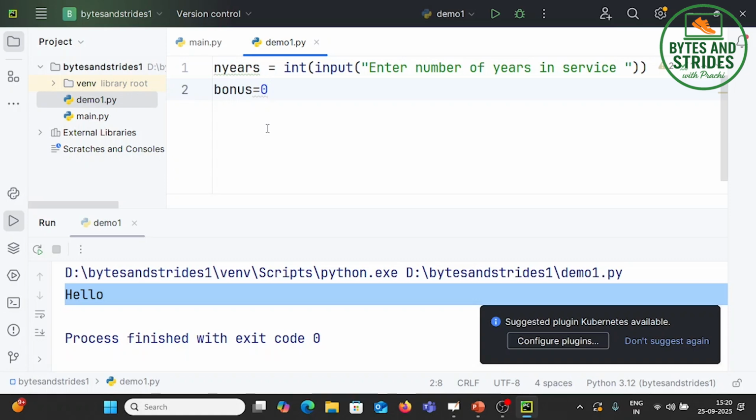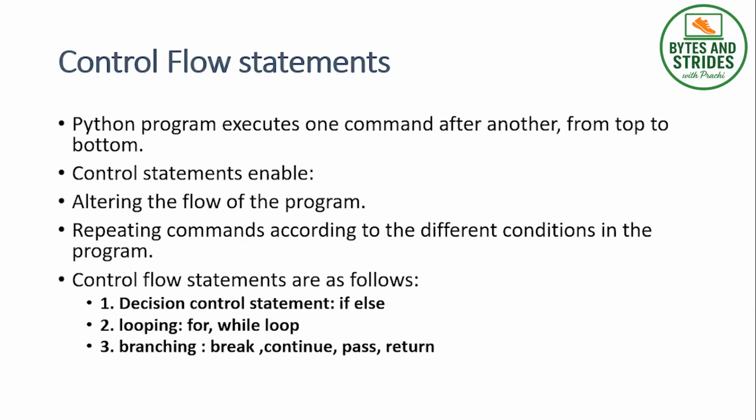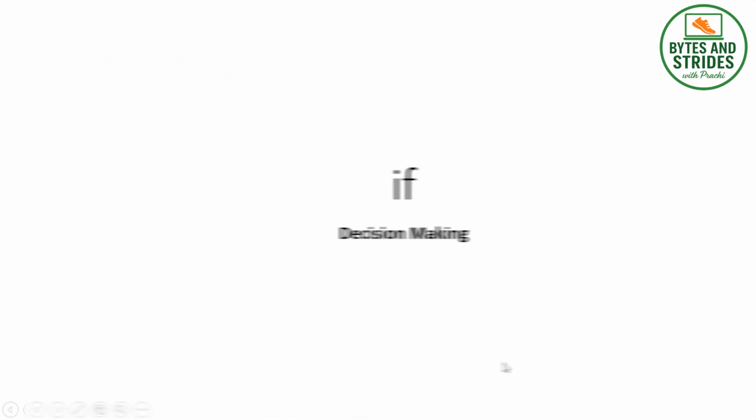Yes. And to do so, what we need is control flow statements in Python. Control flow statements allow us to take decisions, so we are going to work with if. Then to help us repeat commands for different conditions, we are going to work with the for loop and the while loop. And later on, at the end, we are going to study the branching statements. So let's start with the if statement.